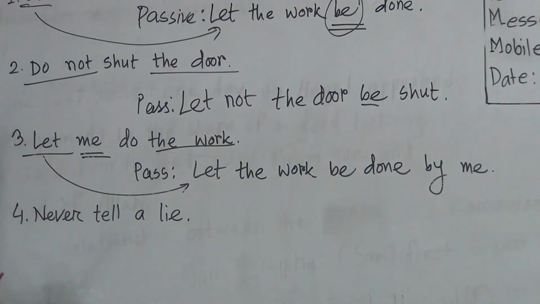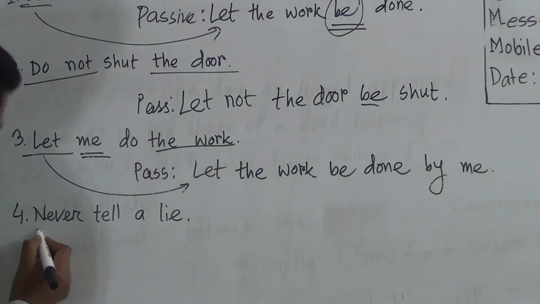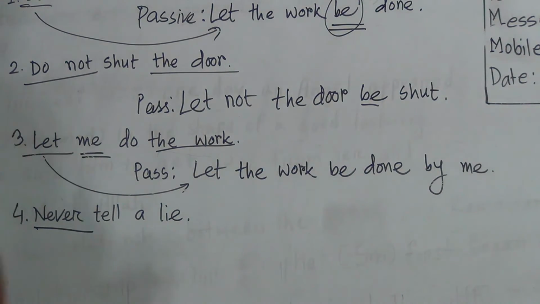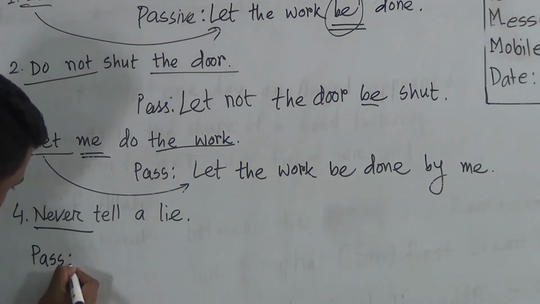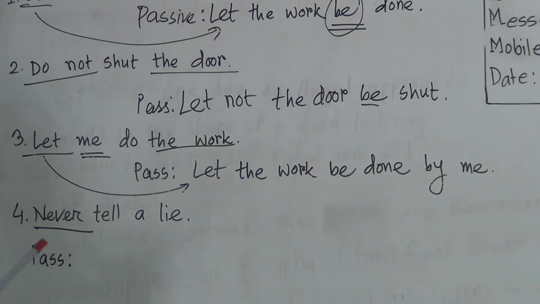Okay dear students, now another example of imperative sentence, that means if you find any never at the beginning of imperative sentence, then what we have to do? If you find any imperative sentence begins with never, so what we have to do?